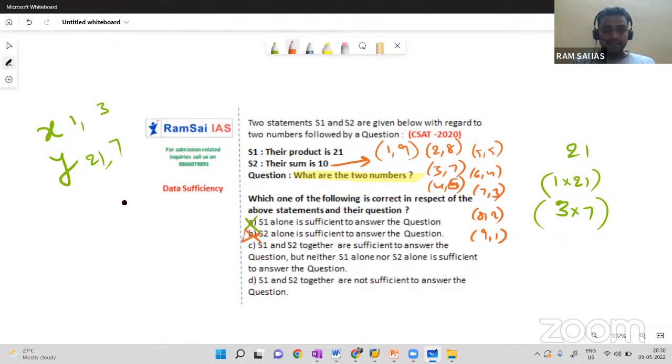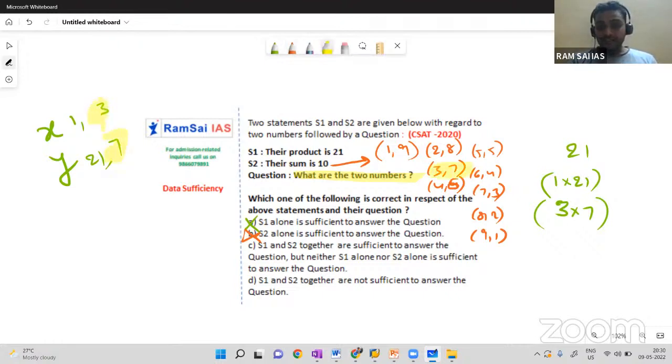When a and b are not sufficient, then that answer either 1 or 2 cannot be possible. However, we don't have that option in the given question, but either 1 or 2 can be eliminated directly. Now when you combine the two statements, can you get any unique value for this? Yes, the unique values here we have is 3 and 7.